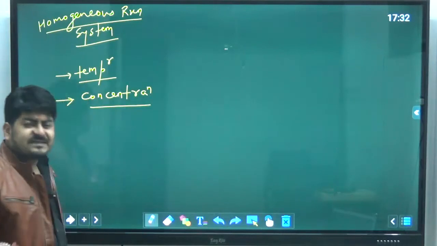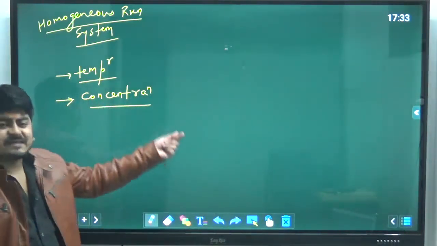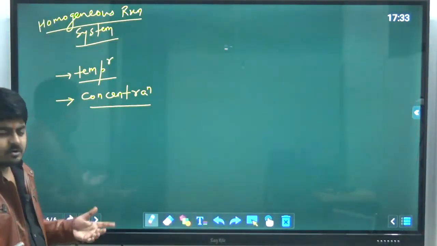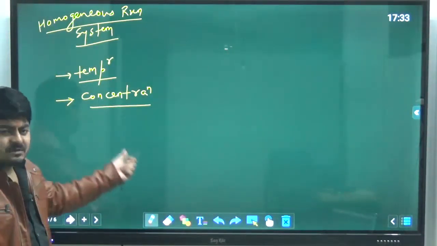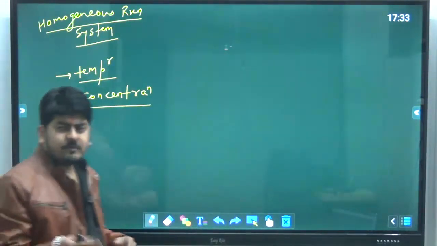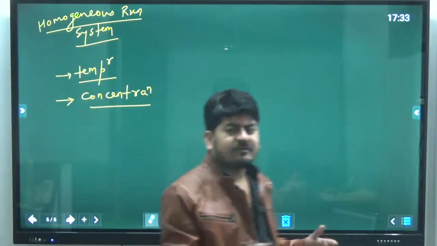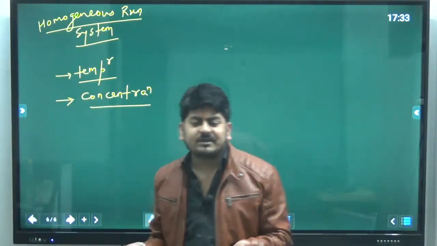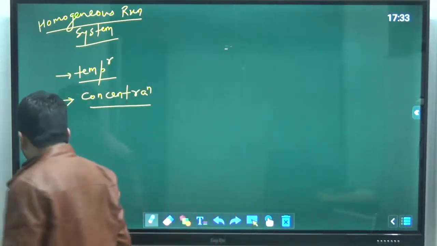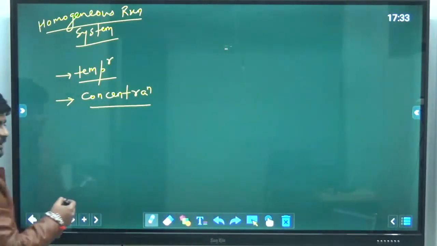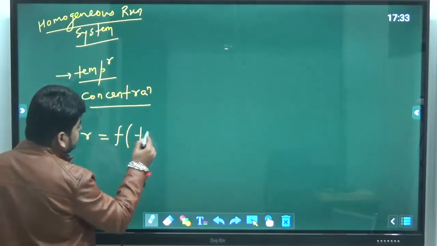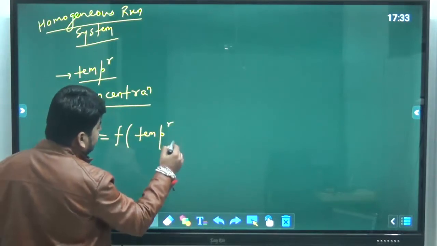It doesn't matter, because we know that for a gaseous mixture, concentration itself contains pressure. So it's your choice whether you want to represent pressure separately or indicate it in the concentration itself. For liquids, pressure has no effect, as all of us assume that all liquids are incompressible. Anyways, if you want to write that mathematically, you can say R is a function of temperature and concentration.